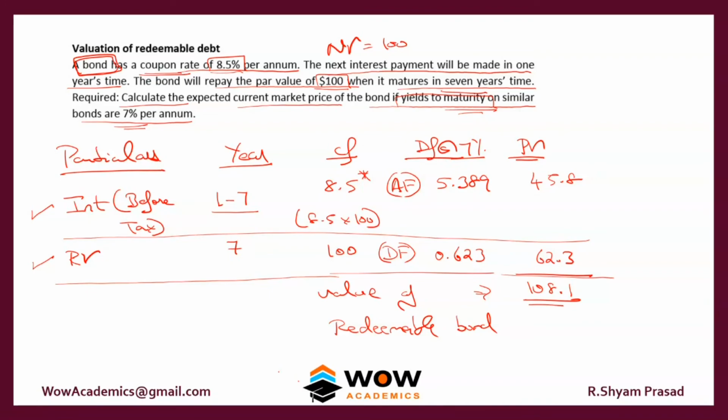The redemption value is a single cash flow which occurs in the 7th year alone, so for the 7th year at 7% discount factor, the number comes to 0.623. So we have the PV numbers here. We add both and get the value of the redeemable bond. So that's about the valuation of a redeemable bond.